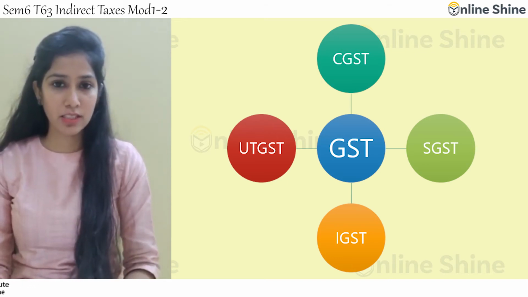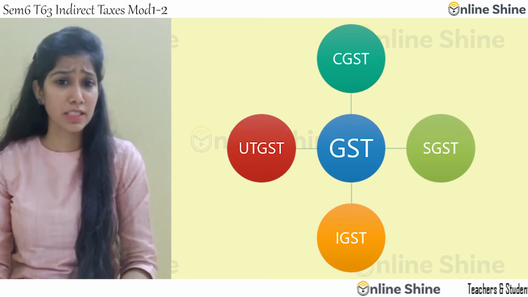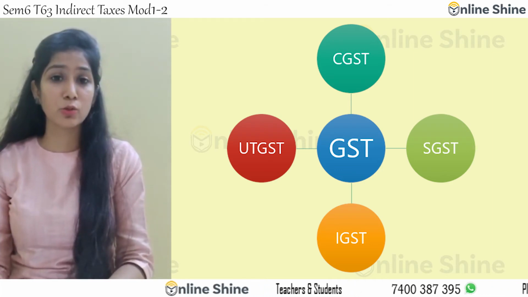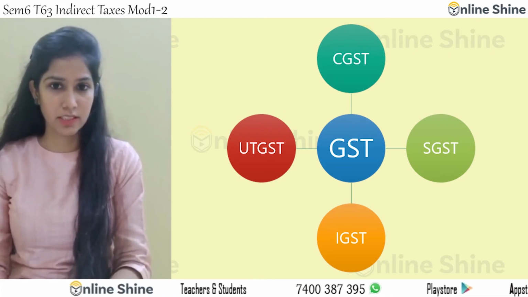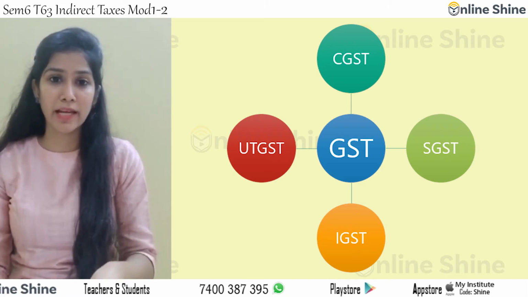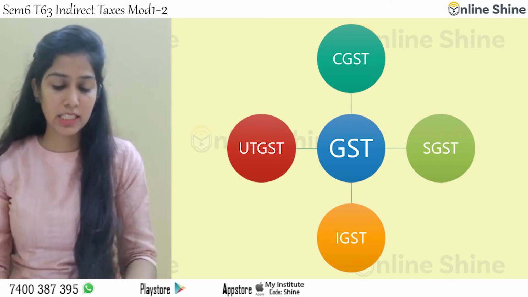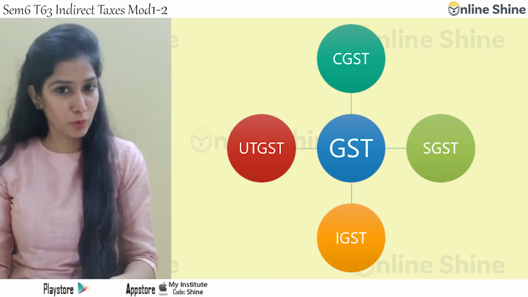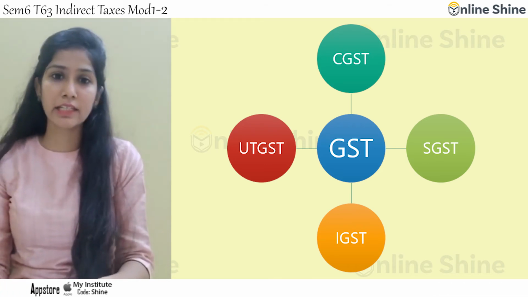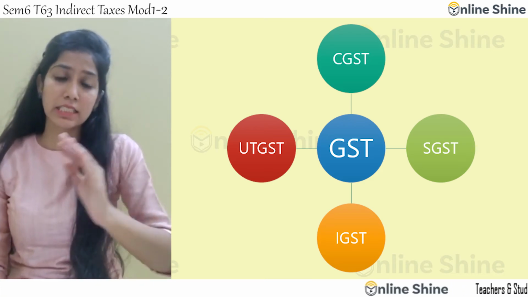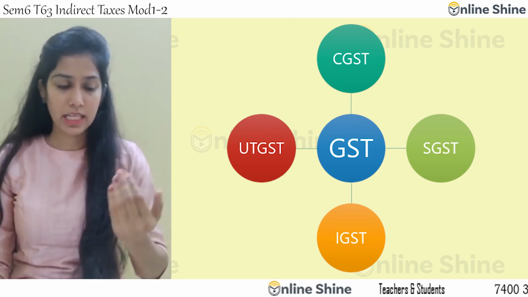C means central goods and service tax. S means state goods and service tax. I means integrated goods and service tax. UT means union territory goods and service tax. C is being imposed by the central government. States impose SGST. Union territories impose UTGST, and integrated goods and service tax is being imposed by the central government. If you pay IGST, it is being consumed by the central government.